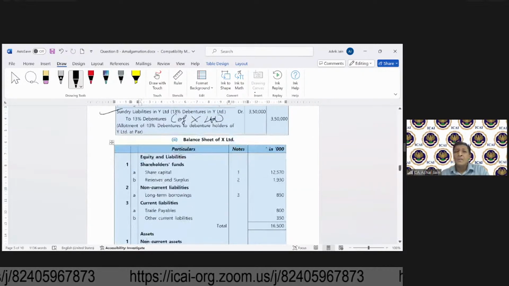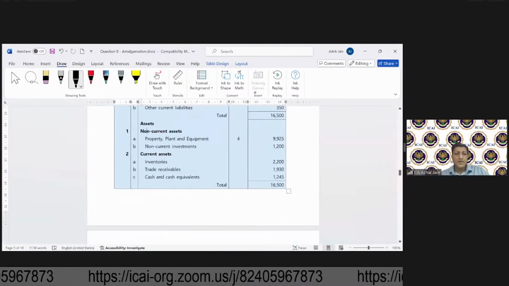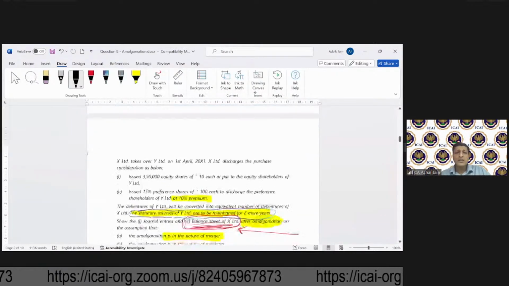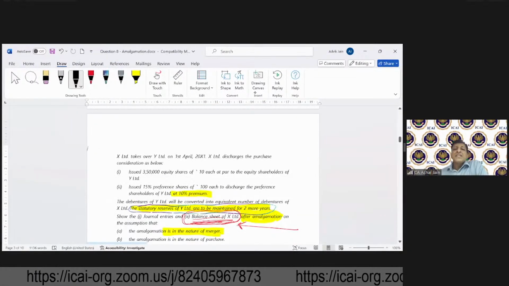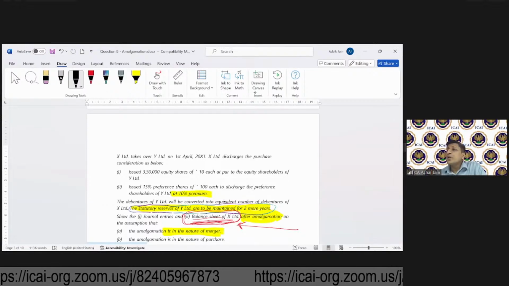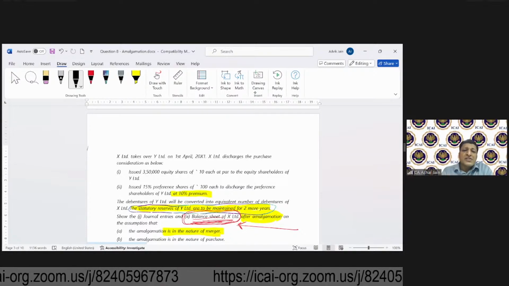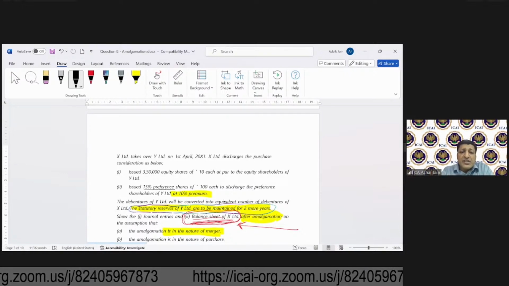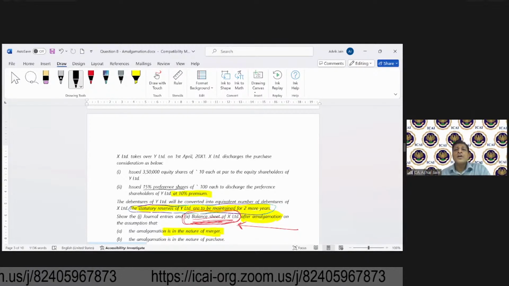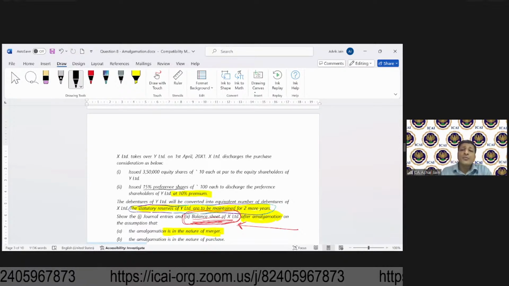Okay. So then I think Preeti has a query. So let me just look at this query of Preeti. Preeti is saying, sir, these preference shares have been issued at a premium of 10%. So if you'll see, preference shares have been issued. Yes, you're right. They have been issued at a premium, of rupees 100 each.